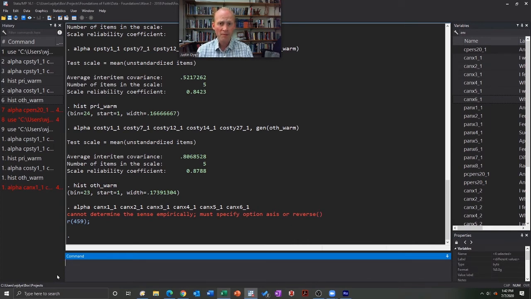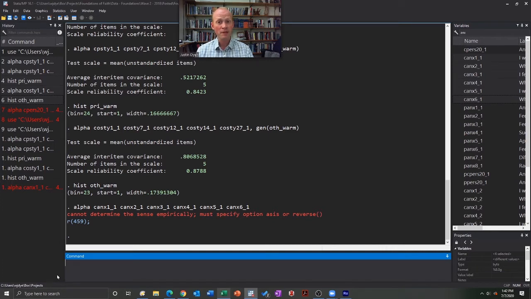Now, what in the world does that mean? Well, sometimes when you have a scale, some of the items, the higher the level, the more of it indicates. But other items, it might be the higher it is, the less of whatever it is it indicates. So for example, our depression items. You have items like I feel lonely or I sleep restlessly. If a person responds strongly agree to those, that means they have more depression. But sometimes in depression measures, you also have the item like I feel happy. And that's a really good item because it gets you at a different aspect of that. But if they strongly agree to I am happy, that means they have less depression.